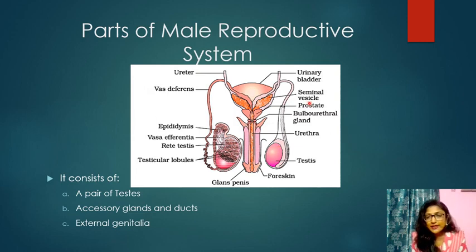Next, accessory glands. This is a seminal vesicle, and another one, a pair of seminal vesicles, this one and this one. Prostate gland, this particular one is the prostate gland. Next one, the bulbourethral gland, this particular one. So here we can see the accessory glands and a few external genitalia. Along with these, there are many other things, the penis and all this together we call the external genitalia of the male reproductive system.